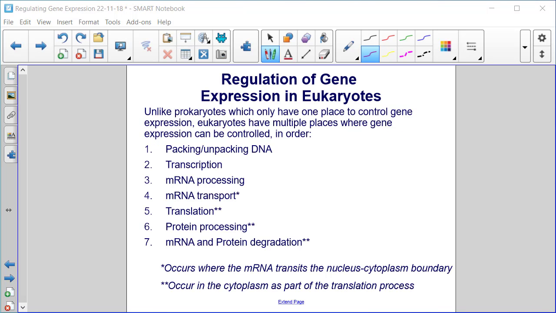Unlike prokaryotes, which only have one place to control gene expression, eukaryotes have multiple places where gene expression can be controlled. In order: 1. Packing and unpacking DNA, 2. Transcription, 3. mRNA processing, 4. mRNA transport, which occurs where the mRNA transits the nucleus-cytoplasm boundary, 5. Translation, which occurs in the cytoplasm, as well as protein processing, and mRNA and protein degradation. So we'll look at each one of these in detail in this order in the slides to come.